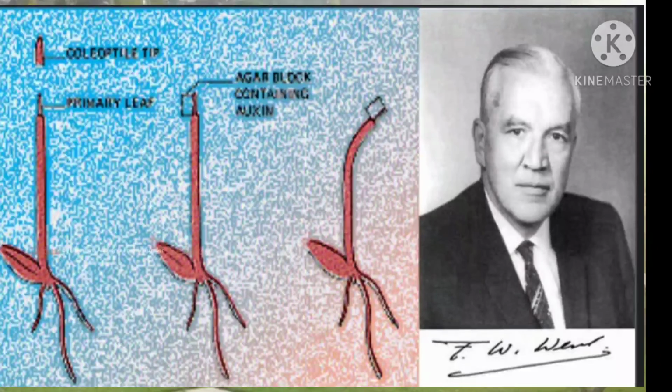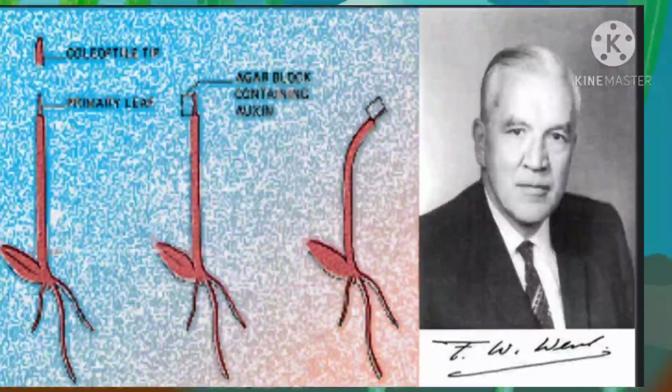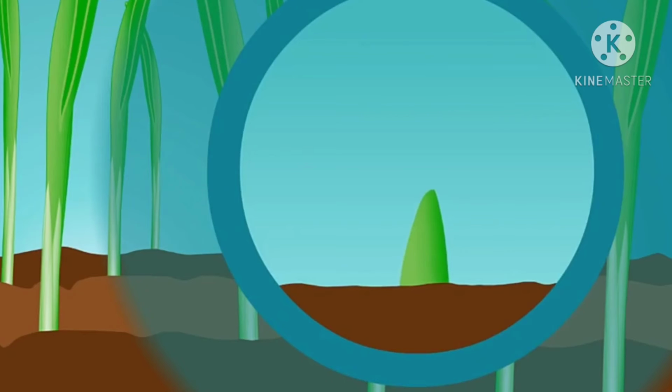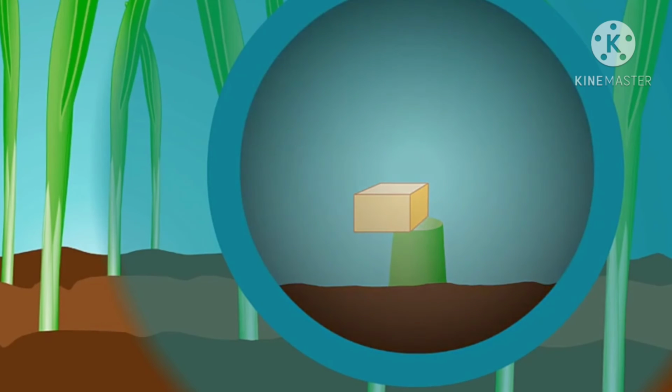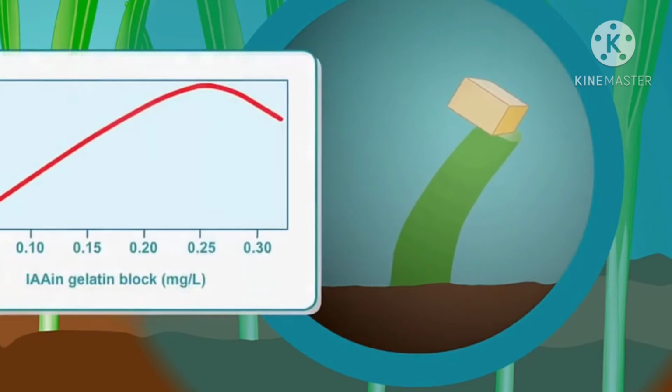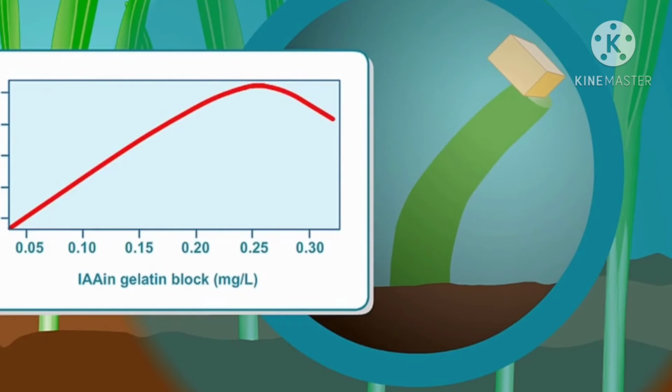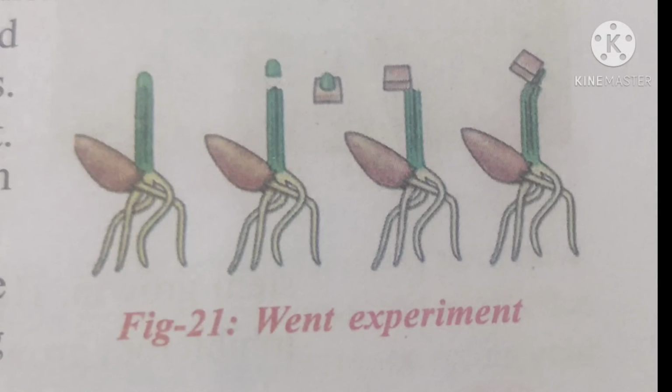Dutch plant physiologist F.W. Went succeeded in separating this influence from the plant that produced it. He selected oat seedlings. He removed the tip of the seedlings and placed them on agar blocks and kept them for 1 hour in darkness. Later, he cut the agar block into small pieces and kept them on decapitated plants. They were kept in the dark during the experiment. Within 1 hour, he observed distinct bending away from the side on which the agar block was placed. The part of the coleoptile tip which was away from the agar block did not show any bending.